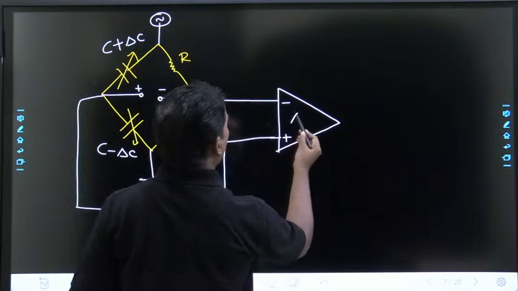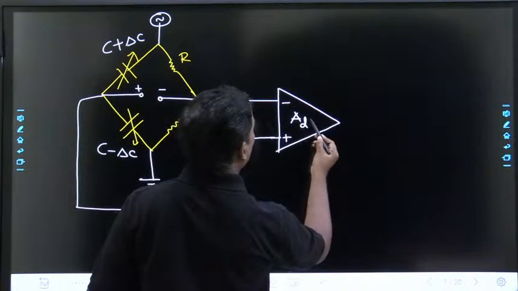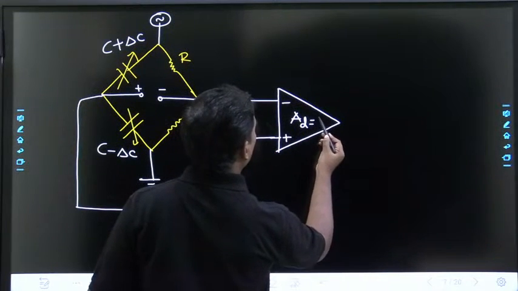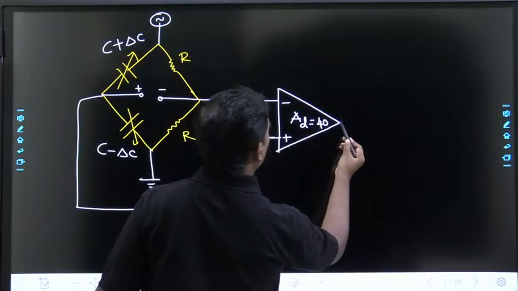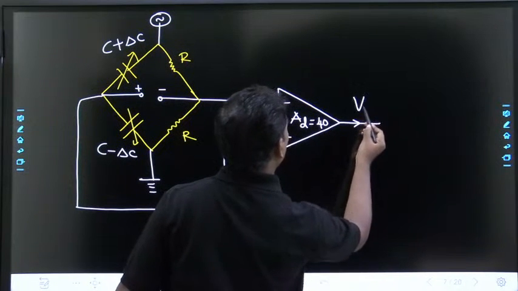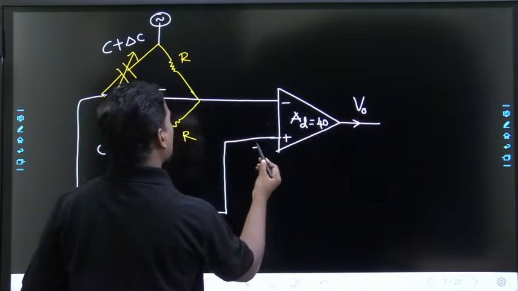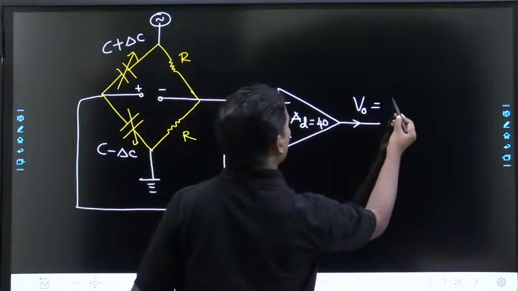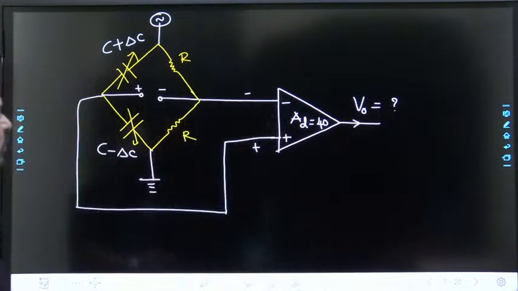This differential gain AD is equal to some 40, and this is V naught. What is the expression for V naught? Can you do it?